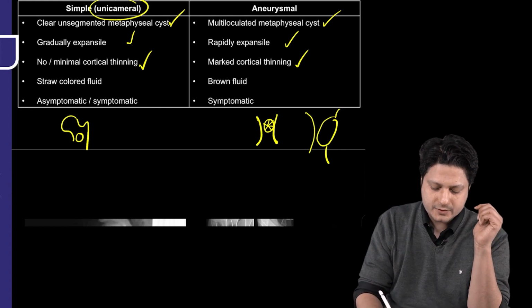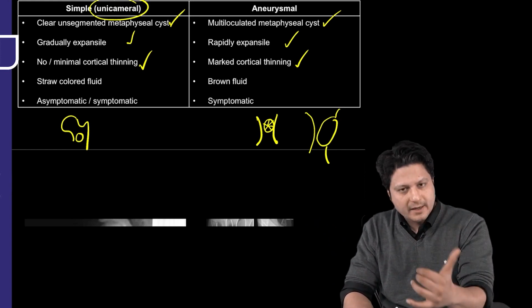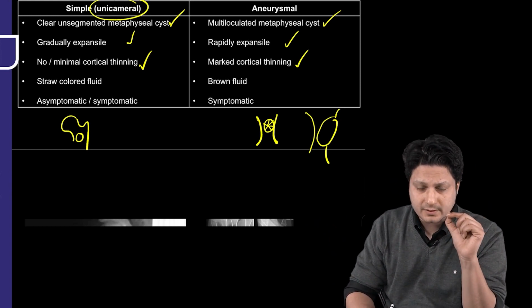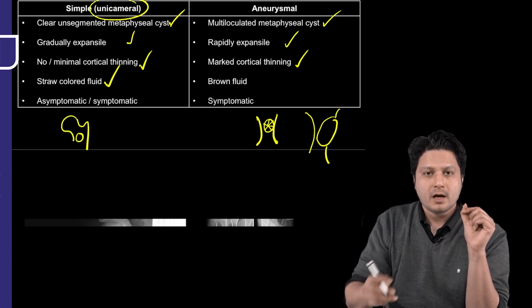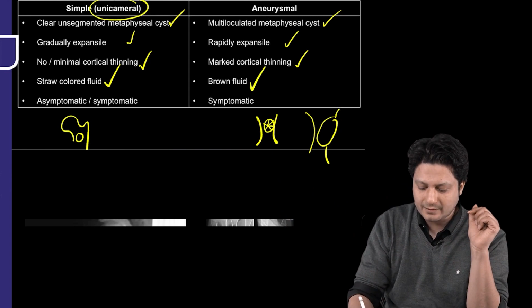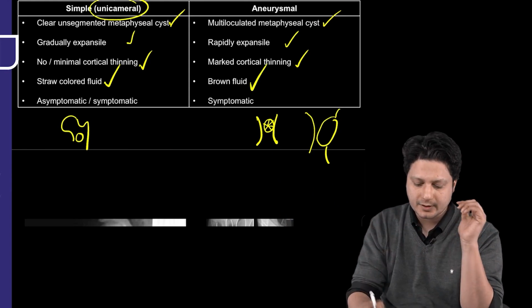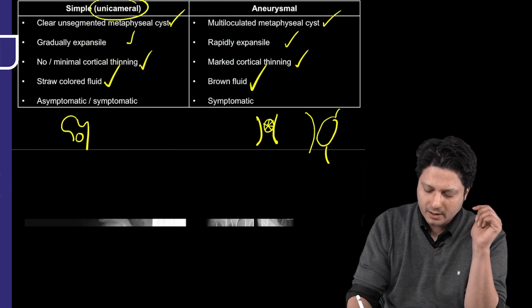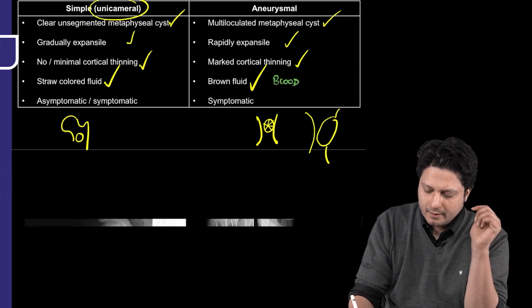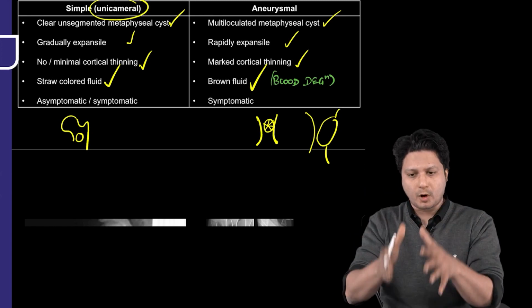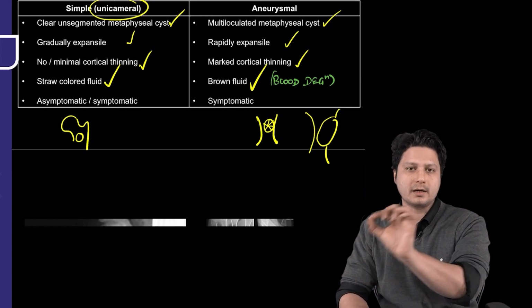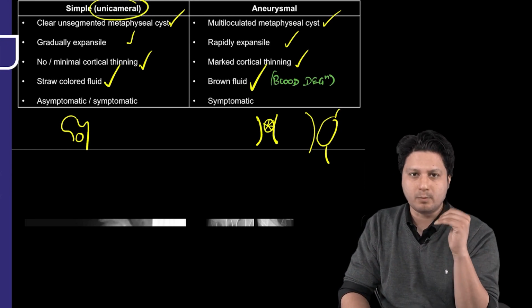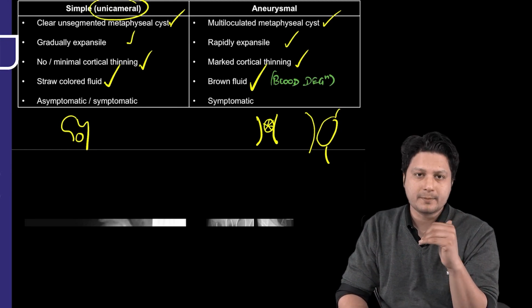All right. Next, as far as the fluid which is aspirated out of the simple bone cyst is concerned, it is simple straw colored fluid. While in case of aneurysmal bone cyst, it is a brown fluid because it contains the degenerated products of the blood. That is the reason for this brown color in the aspirated aneurysmal bone cyst fluid.